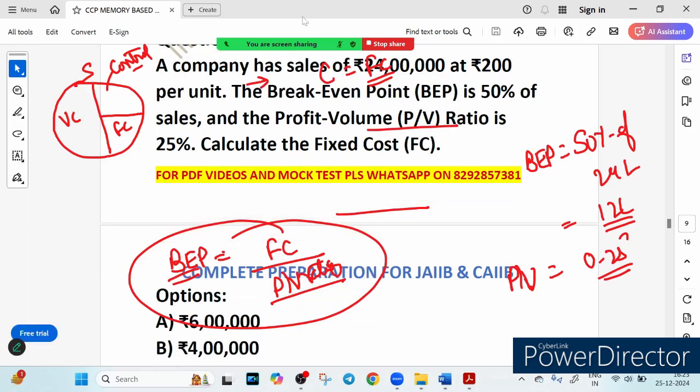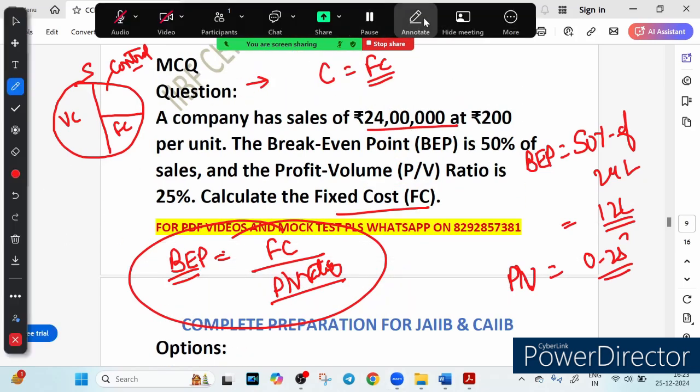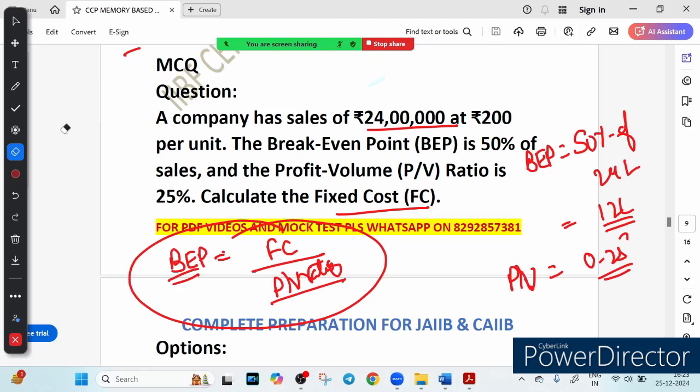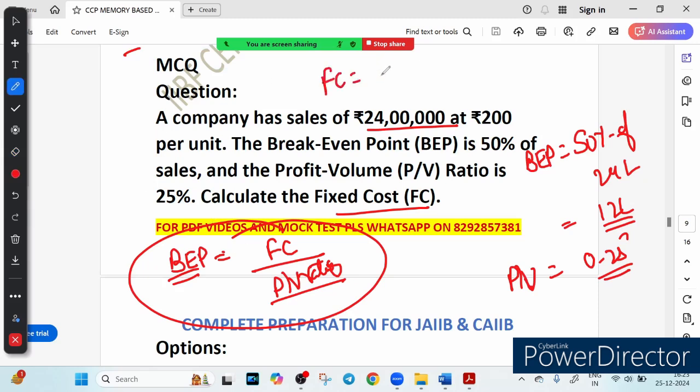We have got BEP 12 lakh. Let me erase it, and I will do the calculation here. You have to find the FC. So FC is nothing but BEP multiplied by PV ratio.